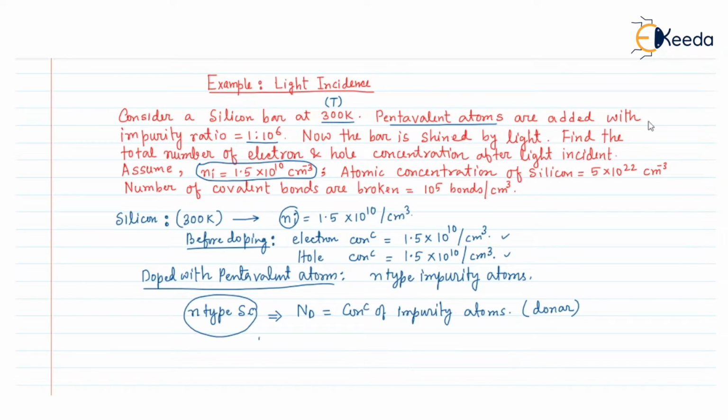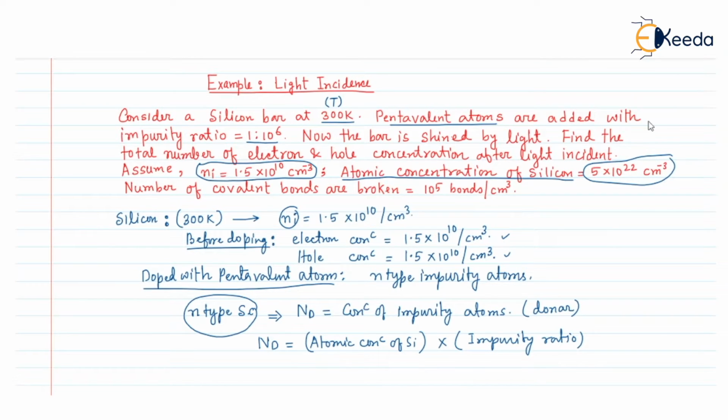So Nd will be equal to the atomic concentration of silicon into the impurity ratio. The atomic concentration of silicon is given as 5 into 10 to the power 22 per centimeter cube.